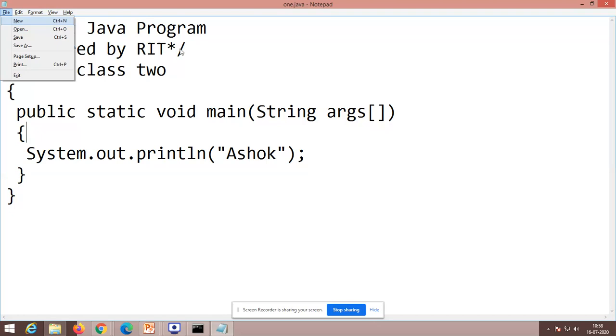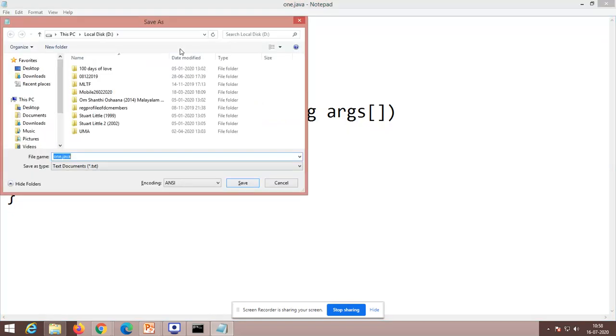Now I'm going to save this. Alt, File, Save As. So I'm going to save within, say, D drive. I'm going to save it as 2.java because already 1.java is available. 2.java. I'm saving within double quotes because the default extension of a Java program in Notepad is .txt. So in any editor that you are going to save, the default extension will be saved. To avoid that, you have to save the file within double quotes. So how to save within double quotes? File name.java. File name and class name must be equal.